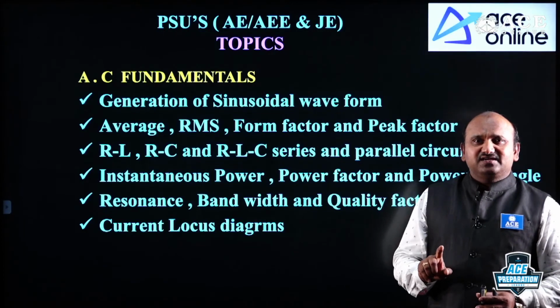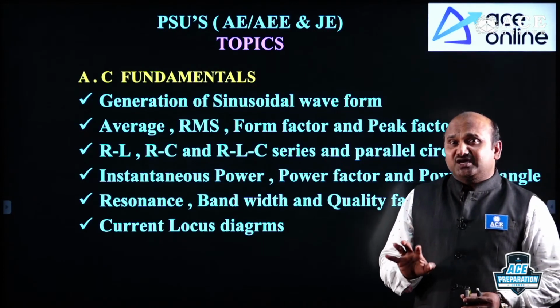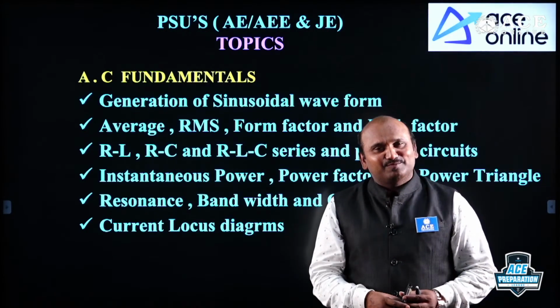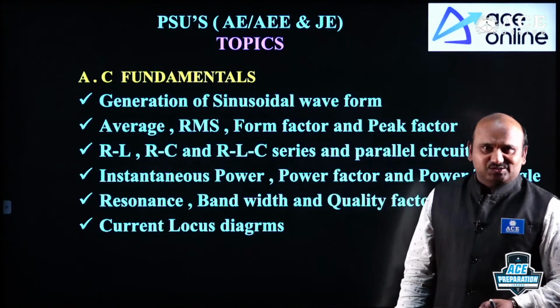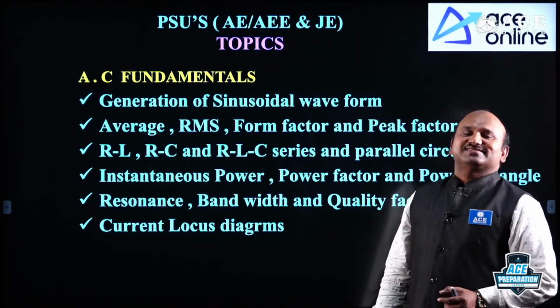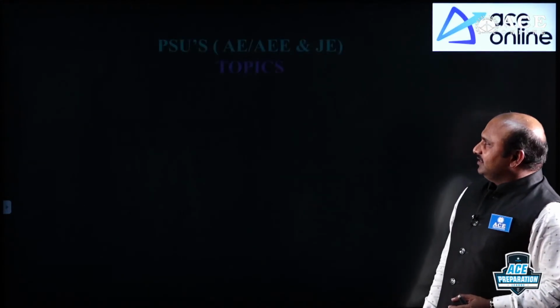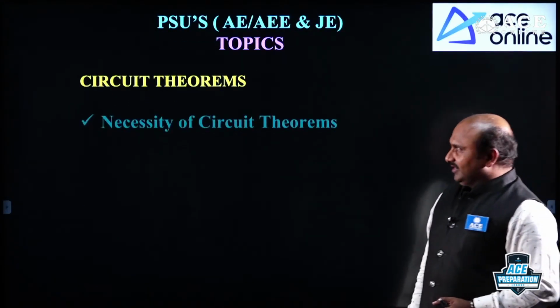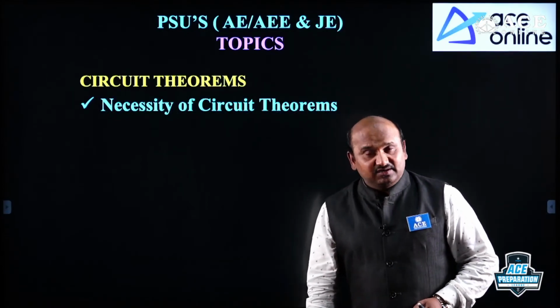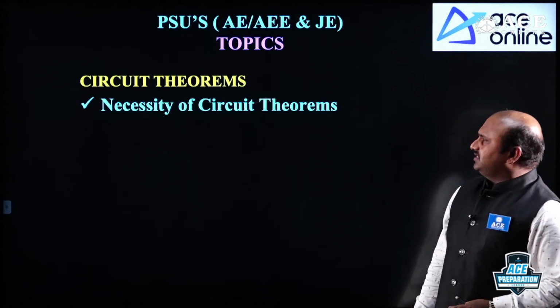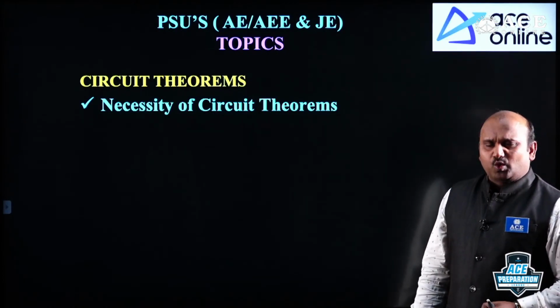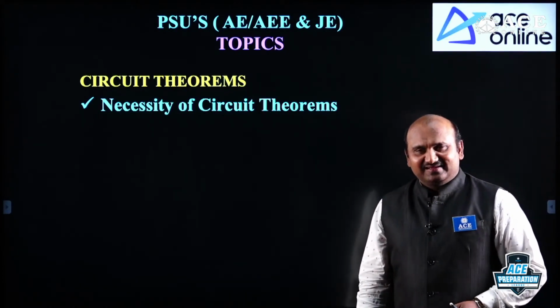In that instance, if you use nodal and mesh analysis, it will take so much time. For that, we have alternate techniques, which are circuit theorems. That is very important. A compulsory question you will get under circuit theorems. Under this, we need to understand what is the necessity of the circuit theorems, and for what type of networks we can use them.